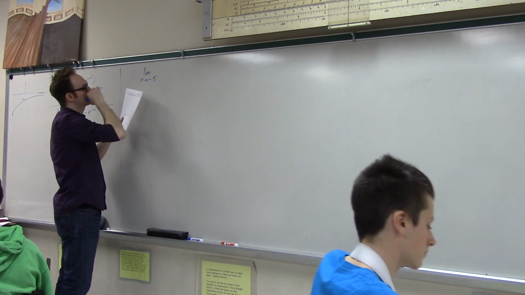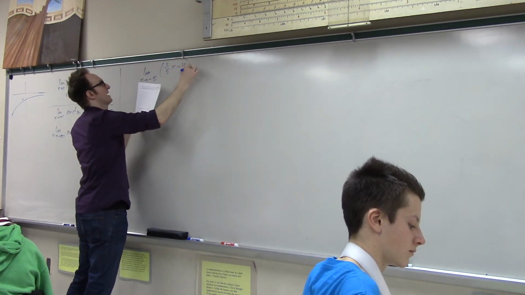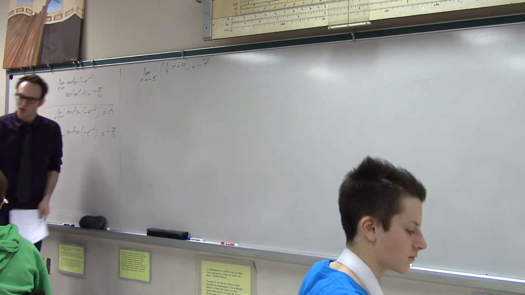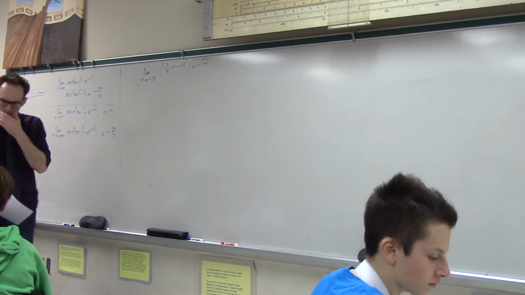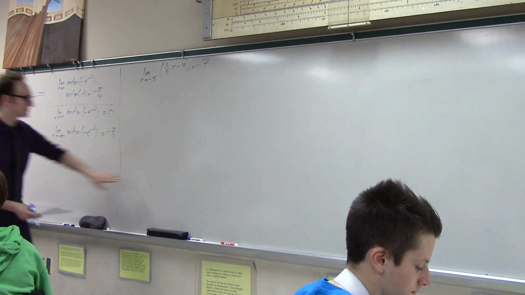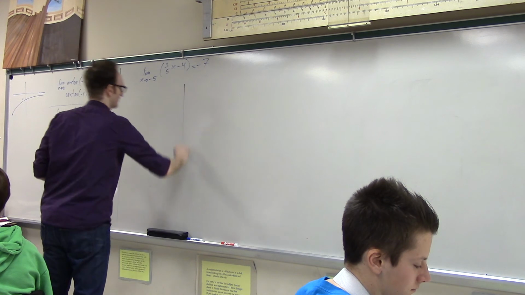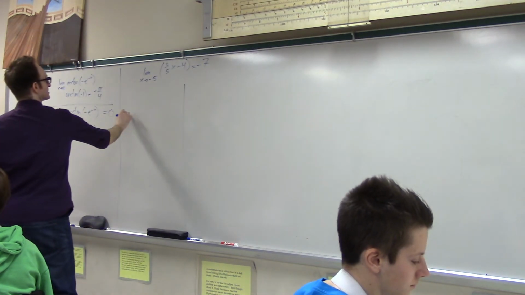The limit as x approaches negative 5 of 3/5 x minus 4 equals negative 7. All right, I do have high expectations though. I expect you to go through the whole business. So let's make a graph of this. I'm approaching negative 5, right? And the answer is negative 7.